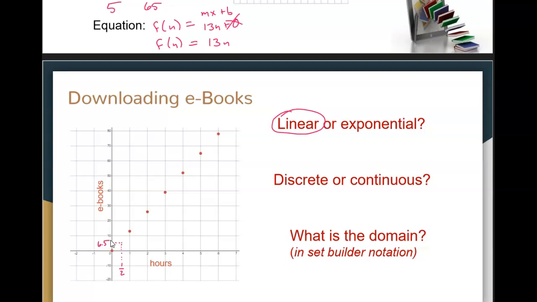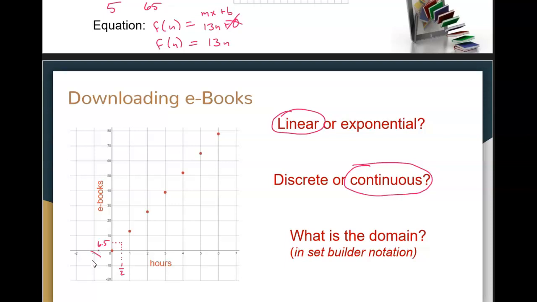Well, ebooks do kind of flow in continually, right? We download bytes continually. So 6.5 ebooks is actually a thing. We do download portions of books, and time is always continuous. Half an hour makes sense, quarter of an hour, 16 seconds. You can keep dividing up time as small as you want. Time is continuous. The flow of data on ebooks is continuous, so since both of our variables are continuous, this is a continuous function.